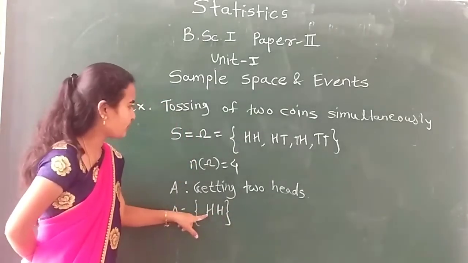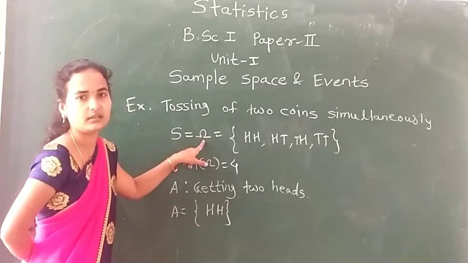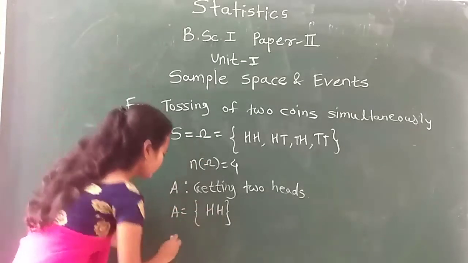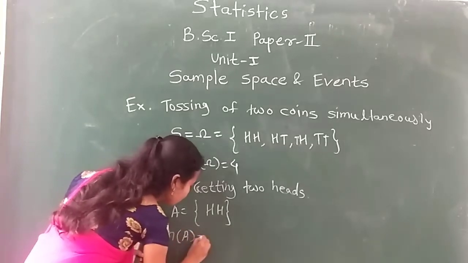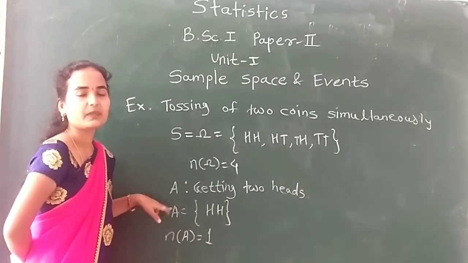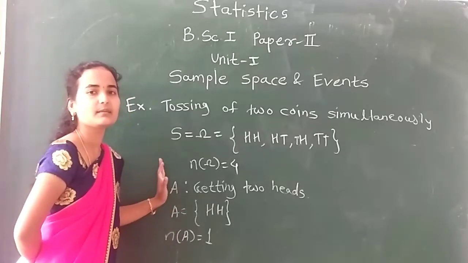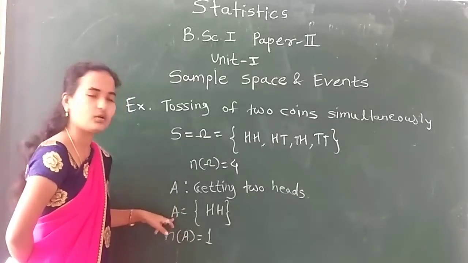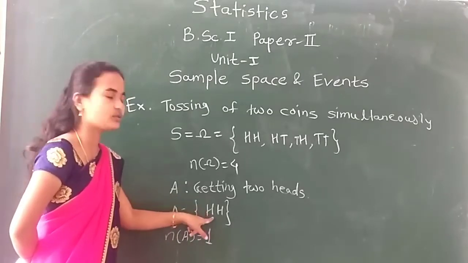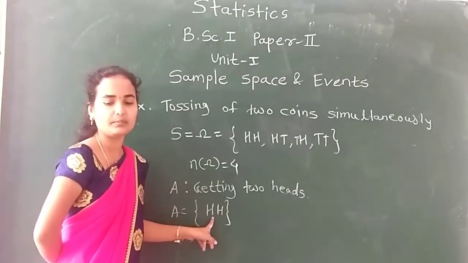This sample point is in omega, right? So this consists of only one sample point. That means n of A is equal to 1. So my event A becomes an elementary event or simple event. Why is this called a simple event? Because this event consists of only one sample point.